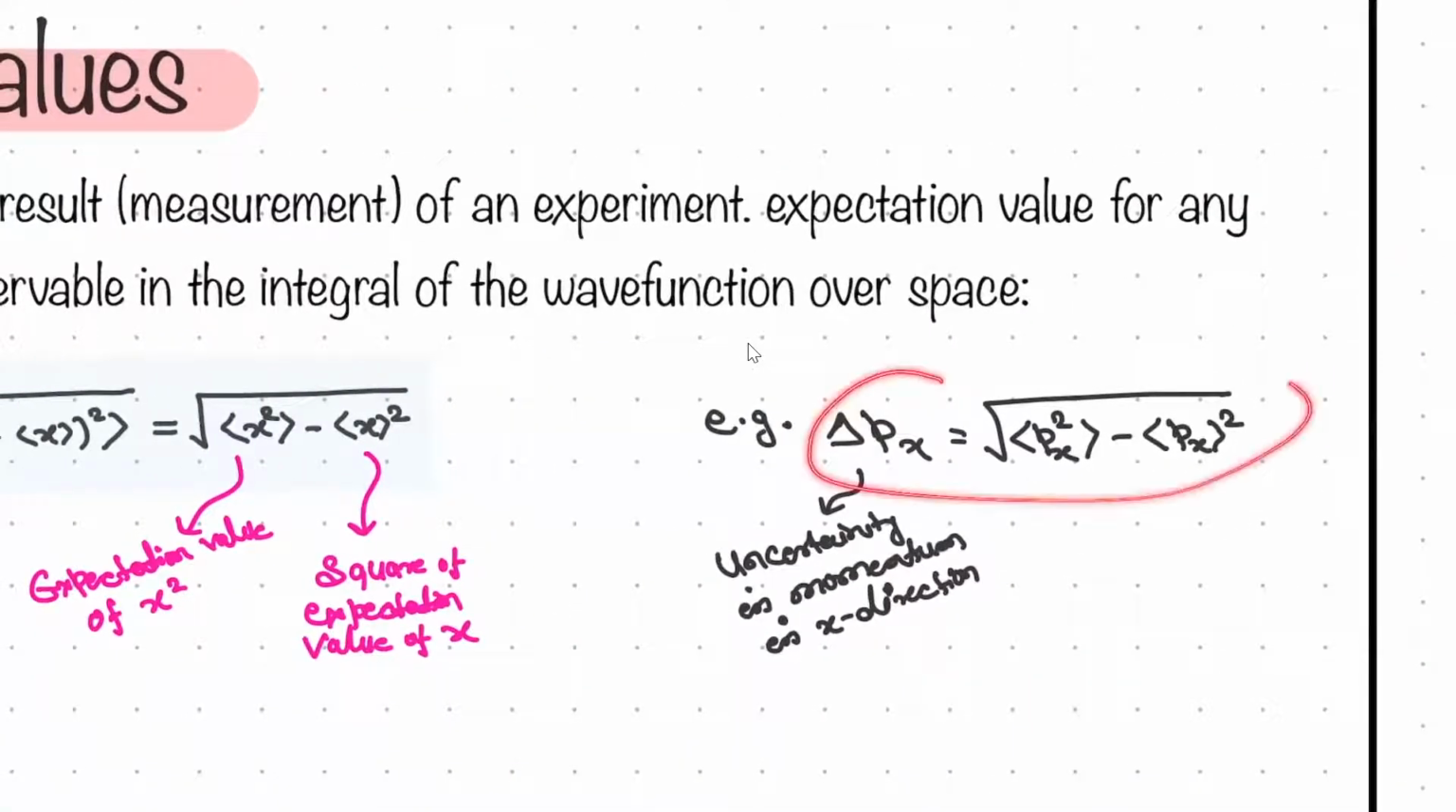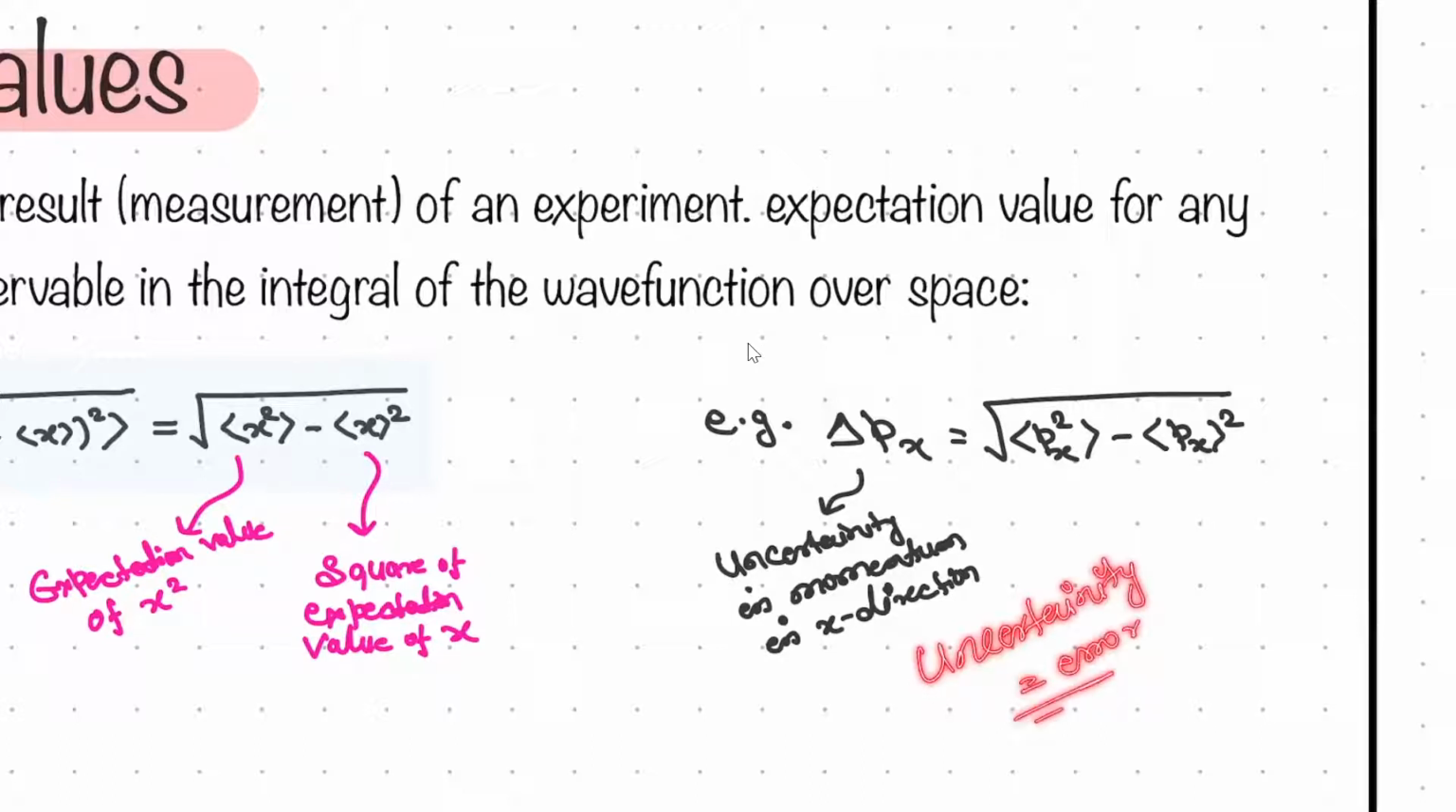So if you have delta px, that is the uncertainty in momentum in x direction, right? Delta is basically change, and here we are more interested in the uncertainty. Uncertainty simply means error.